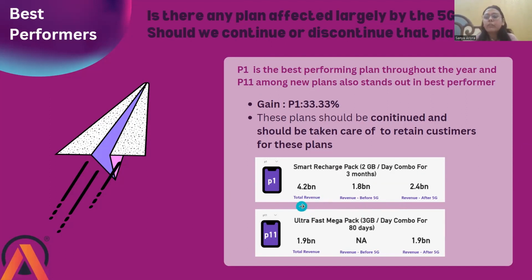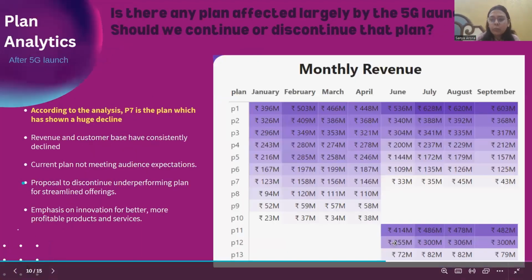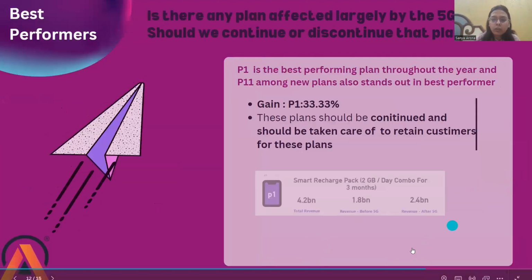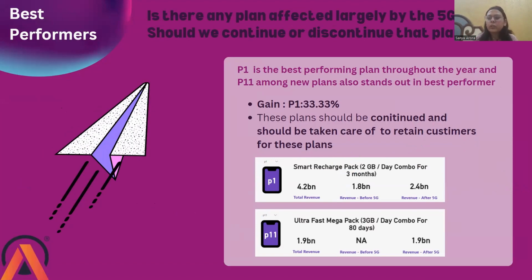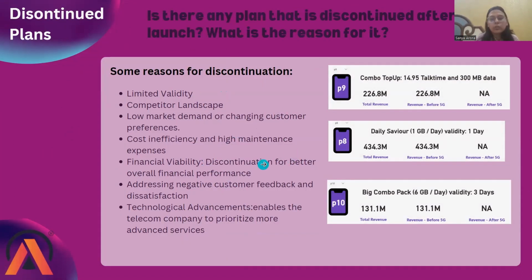So now if I will see among the new performers, which plan is best, so it is P11. We can clearly see from here among P11, P12, and P13, P11 is our best performer. So these two should be continued and should be taken care of. There should be analysis or surveys done to retain these customers, as these are our best performance plans. Now let's move on to the next ad hoc question which was asked by us.